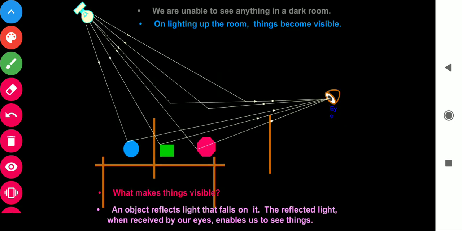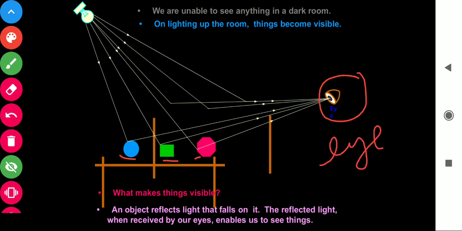Next, see in this diagram, we are in dark and as we open the light, what will happen? Reflection will happen. The light strikes the objects and reflects and reaches our eye, and we can see these objects. In this way, we can see the objects.